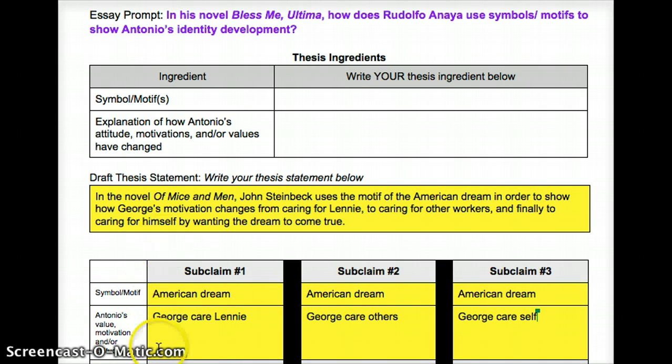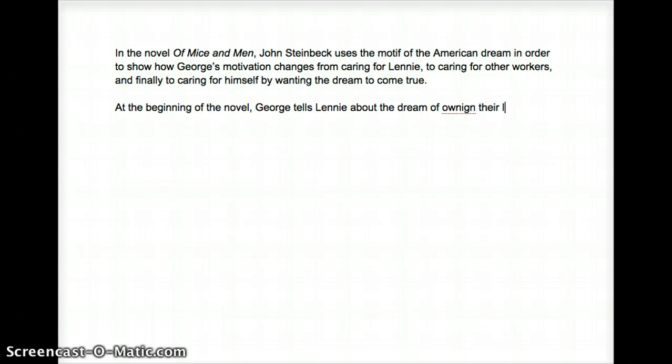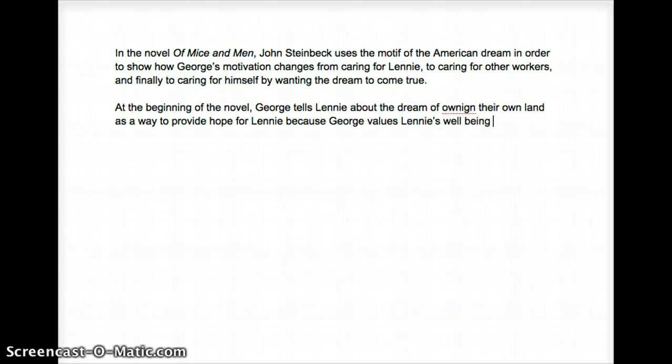And I'm going to combine these ideas into a subclaim statement. So at the beginning of the novel, George tells Lenny about the dream of owning their own land as a way to provide hope for Lenny because George values Lenny's well-being and prioritizes Lenny's needs.